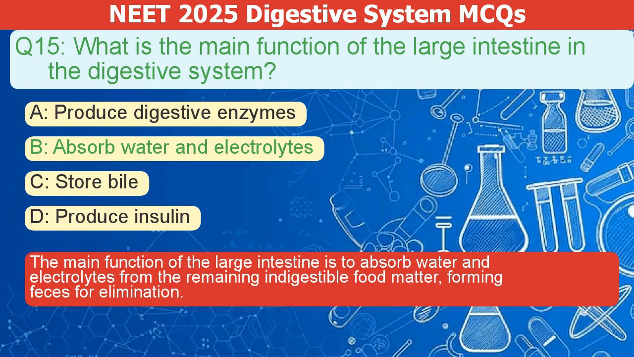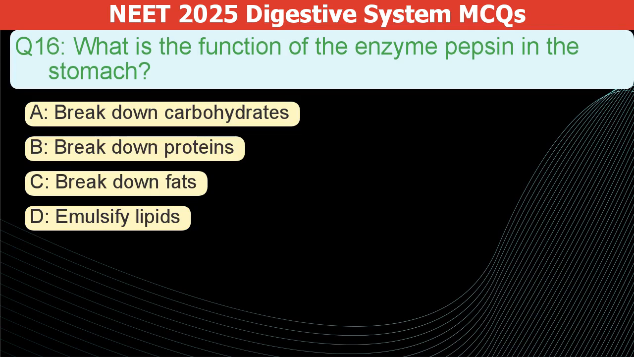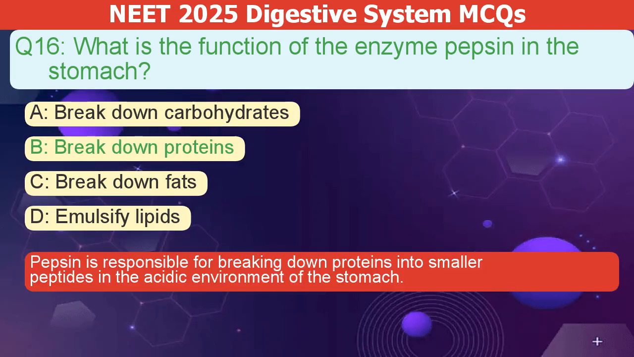What is the function of the enzyme pepsin in the stomach? A. Break down carbohydrates. B. Break down proteins. C. Break down fats. D. Emulsify lipids. The correct answer is B. Pepsin breaks down proteins into smaller peptides in the stomach's acidic environment.